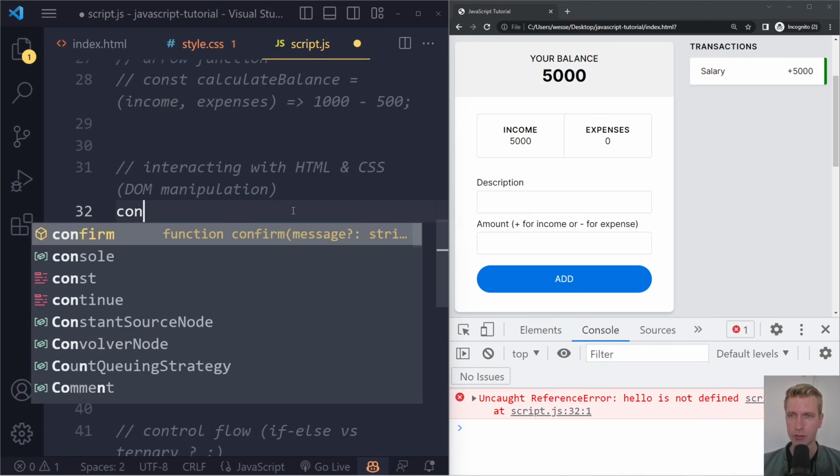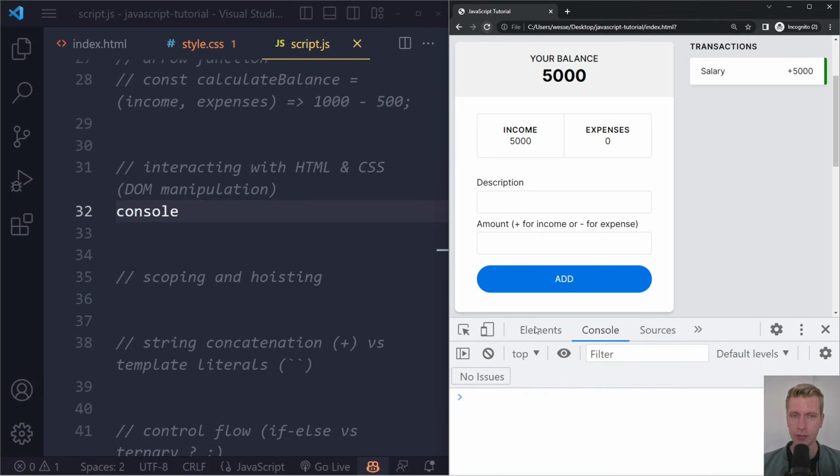However, if I write console here and save and refresh, we don't get an error because the browser gives us a console. It's actually an object. We'll talk more about that later. The browser gives us this so that we can interact with this console here from our JavaScript. So we can log something. We can log the number 1. If I save here, we see 1 being logged. So the browser gives us console so we can interact with this console here.